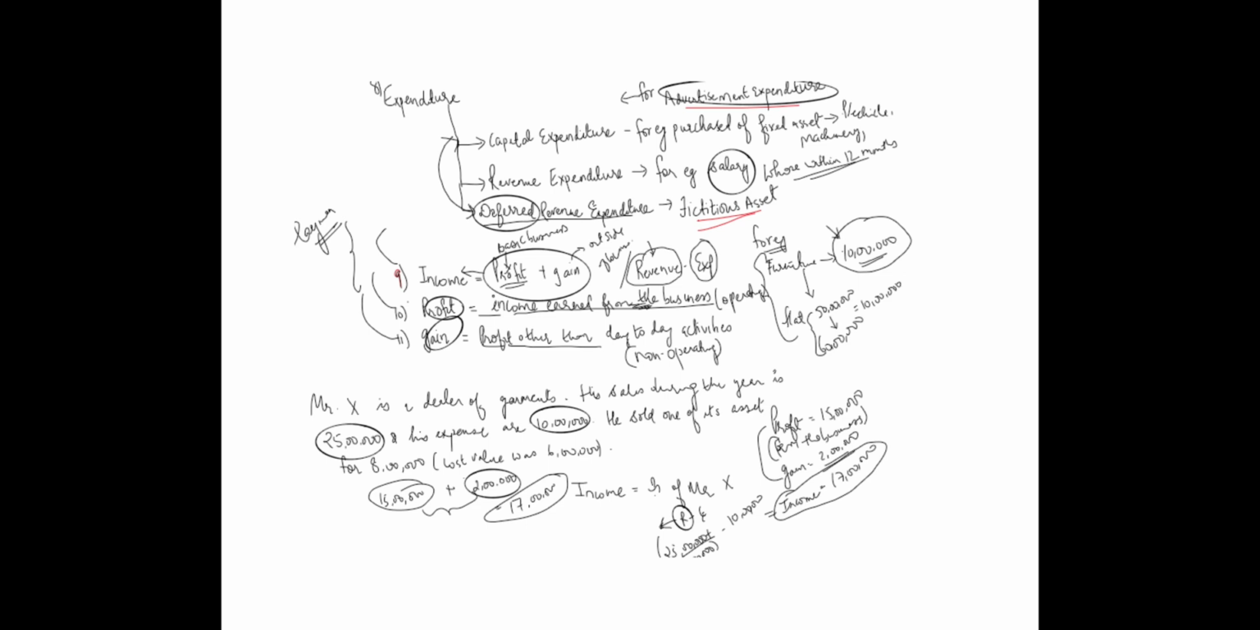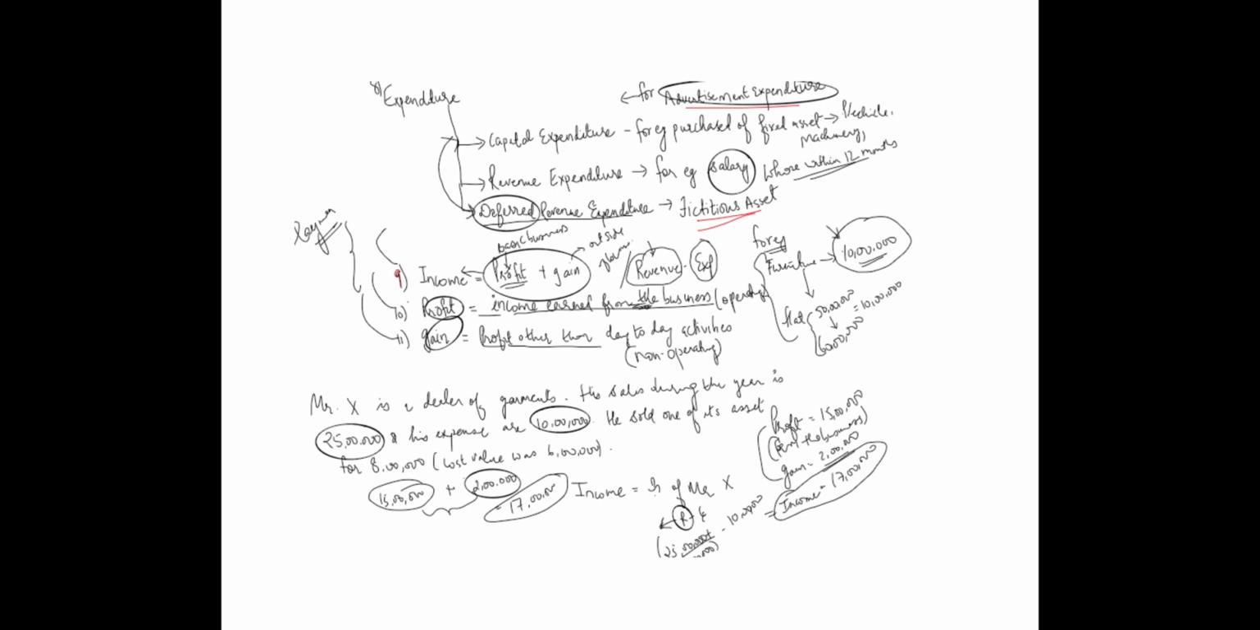Revenue expenditures are those expenditures which are recurring in nature. So examples are salary paid to the employee, electricity paid, that is a revenue expenditure. Then again, deferred revenue expenditure. We have earlier talked about this, that fictitious asset is a deferred revenue expenditure. You have incurred expenditure whose benefit would be for more than one accounting period, that is a deferred revenue expenditure.